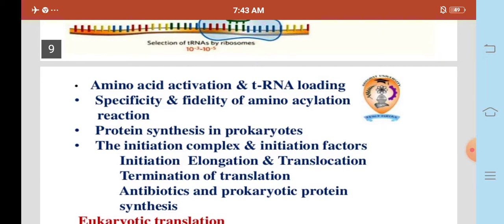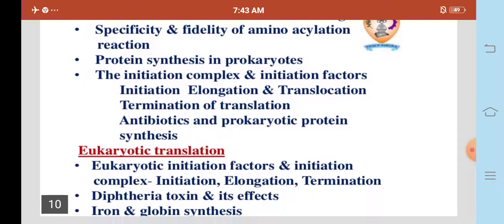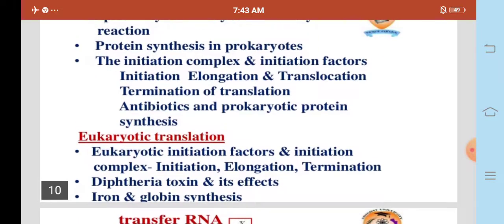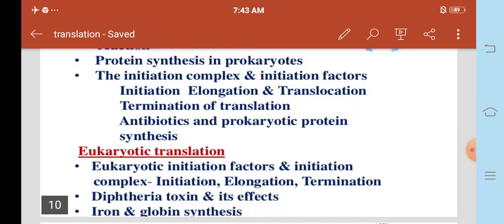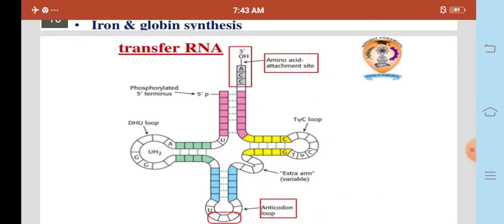Protein synthesis in prokaryotes: the initiation complex and initiation factors, initiation, elongation and translocation, termination of translation. Antibiotics and prokaryotic protein synthesis. Eukaryotic translation: eukaryotic initiation factors and initiation complex, initiation, elongation, termination, diphtheria toxin and its effects, iron and globin synthesis. And the next one is transfer RNA.